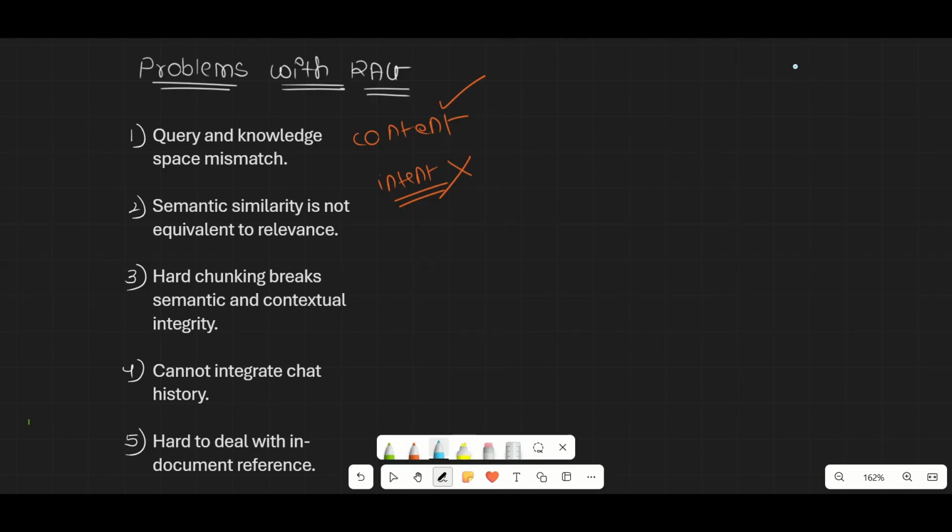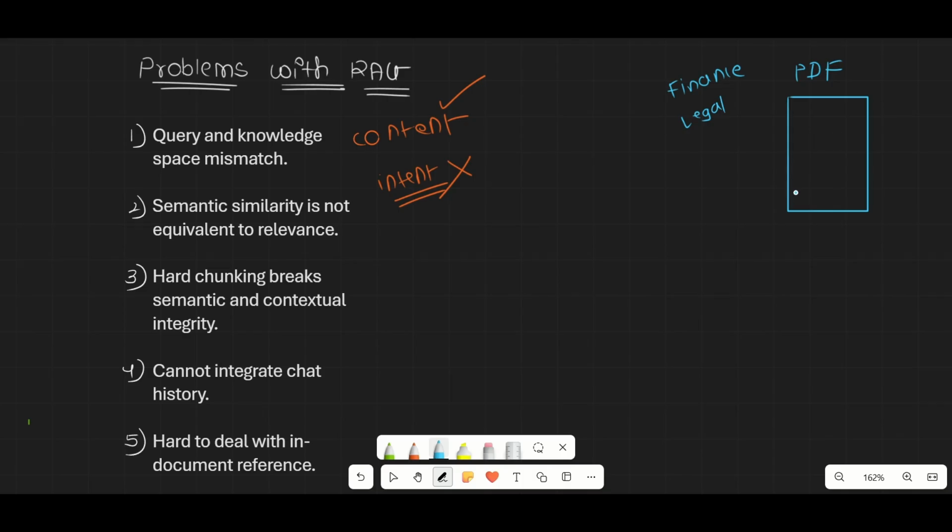Let's say you have a PDF. Again, I'm using PDF as an example; it could be any document, a Word file, an Excel file, an HTML file. So you have a PDF which has content about, let's say, your finances, and some legal information.